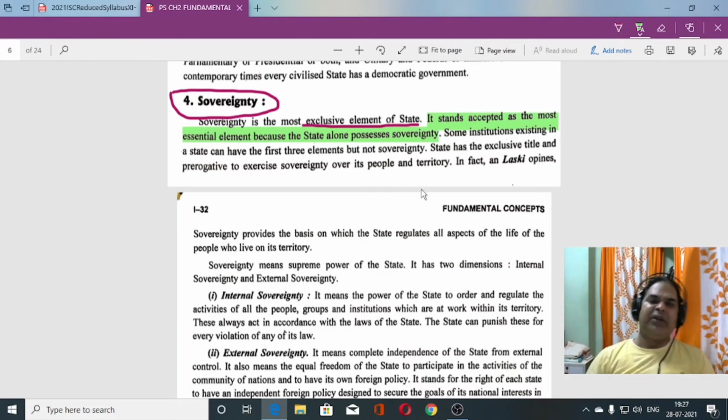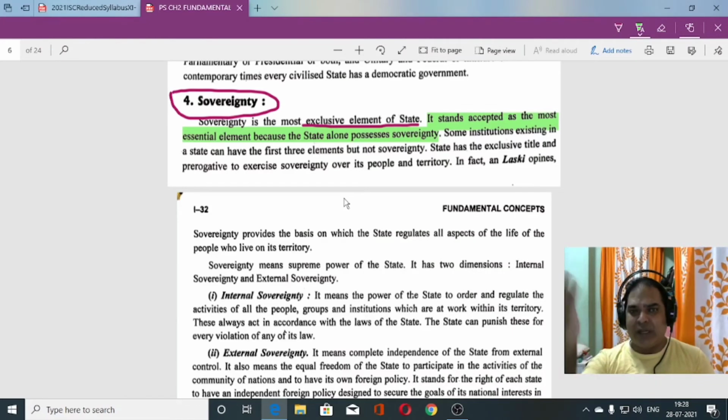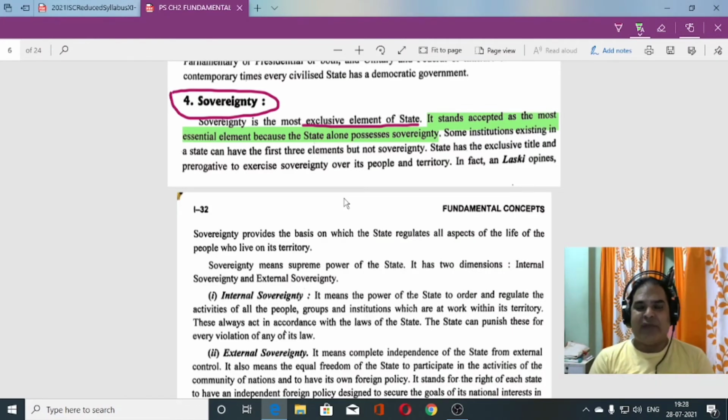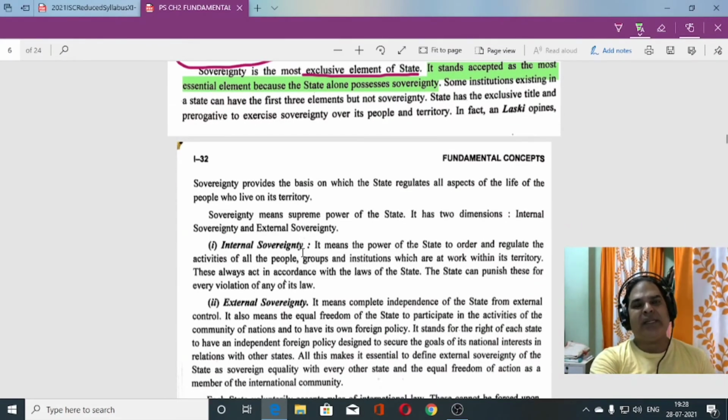So whichever country is sovereign, internally, whatever policies we frame within the country can be decided by our government. They don't need to ask America, Russia or China. We are free to decide our policies. We are free to decide to do better for our administration. Like family members who form the rules for the family. They do whatever is best for the family. They never go and ask the neighbors, what should I do to run my family? No. The same way, sovereignty means completely free.